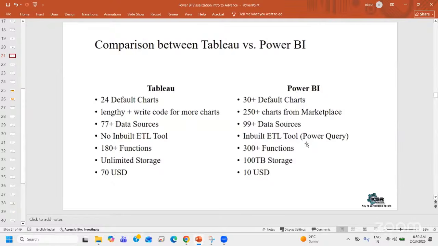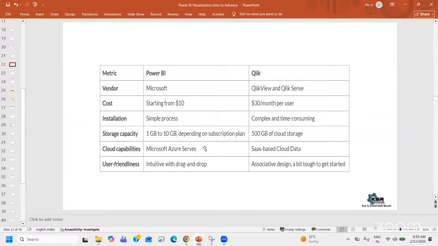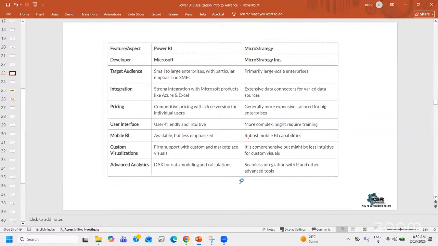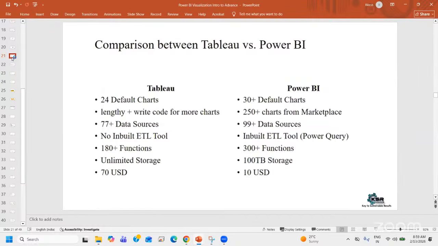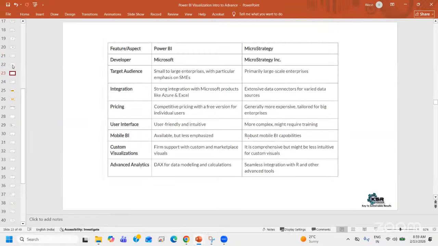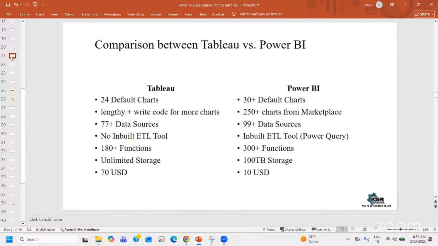So those are the primary differences. Now I've compared every tool, not only Tableau, Power BI and Qlik, Power BI and MicroStrategy. If I'm comparing Tableau, Tableau is the tool next to Power BI, right? There is no comparison for Qlik and MicroStrategy, but just make sure that I have compared each and every tool. You always have a good amount of benefits if you go with Power BI as compared to any other tool. See, I'm not saying Tableau is totally bad, but as compared to Power BI, it is not up to the market. That is the possible reason people are moving out of this.